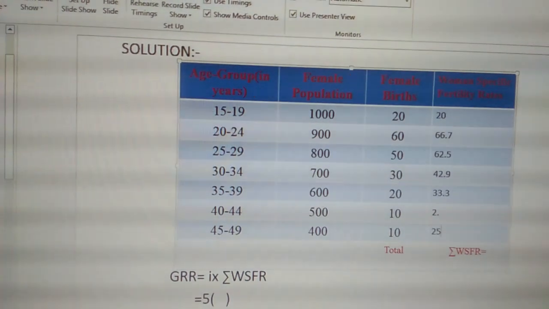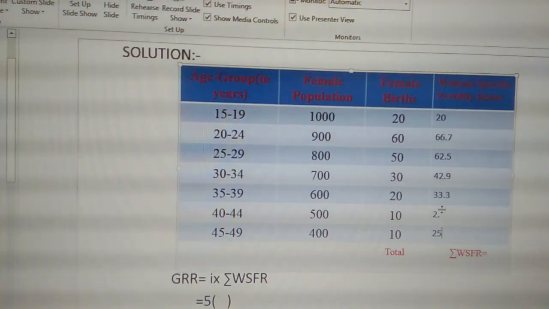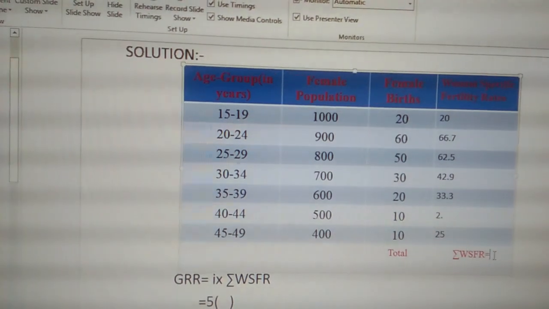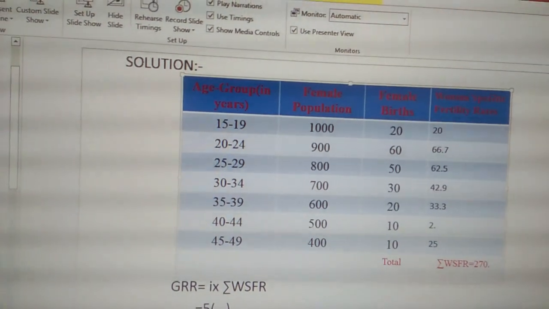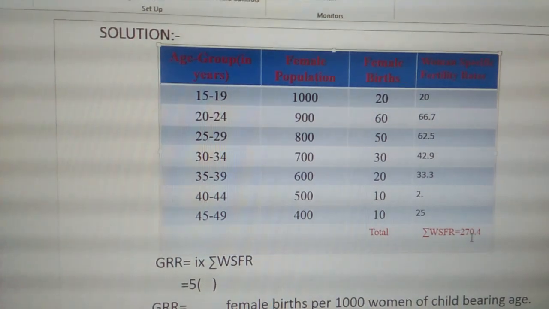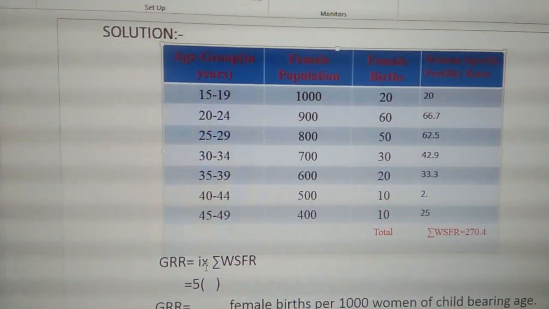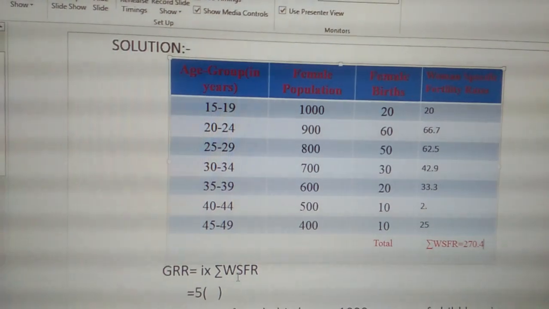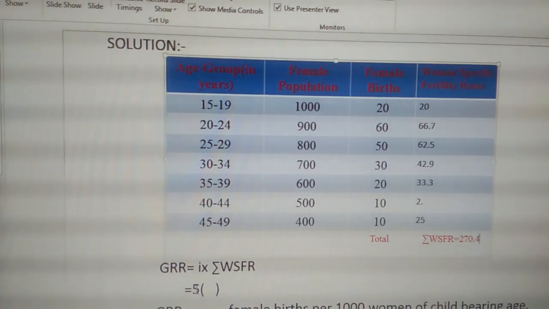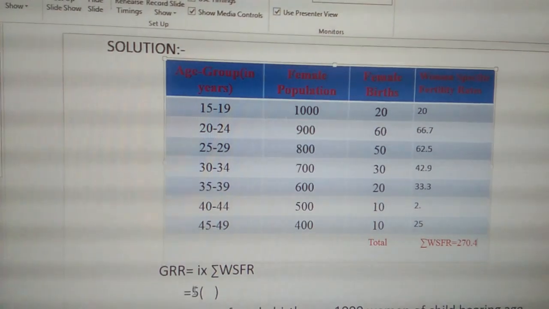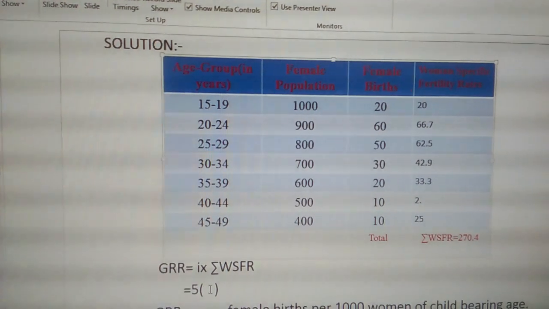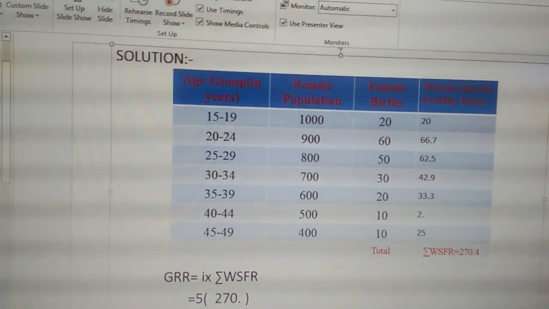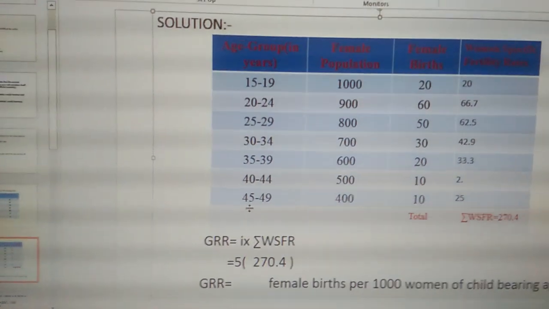So after getting all these values, we need to add up all these to get the summation WSFR, I mean the total. So now the total is 270.4. After getting the total, we have to substitute in the formula here: GRR equals I into summation WSFR. I is considered as 5 because it is fixed and the age group difference is 5. So now let us substitute the total here. It is 270.4.